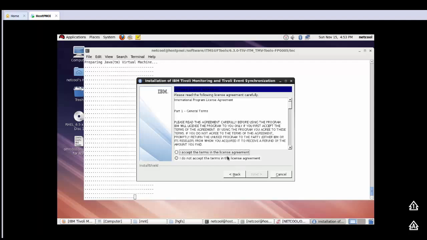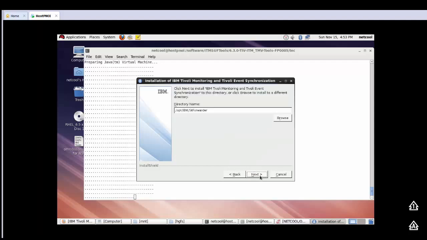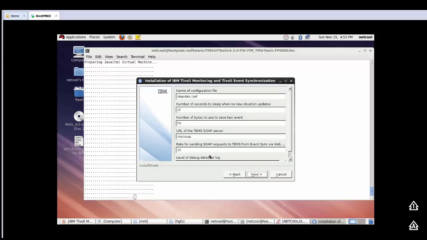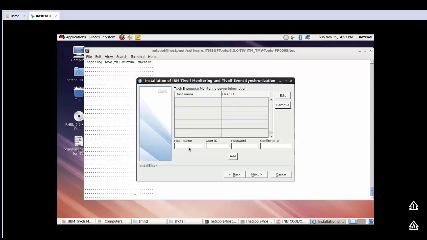Click Next. Set all the defaults. You need to keep the IP address of your ITM server handy. Click Next to all this. Right, so now we need to input the host name, user ID and password of our ITM server. Okay, so we'll enter mine in here.